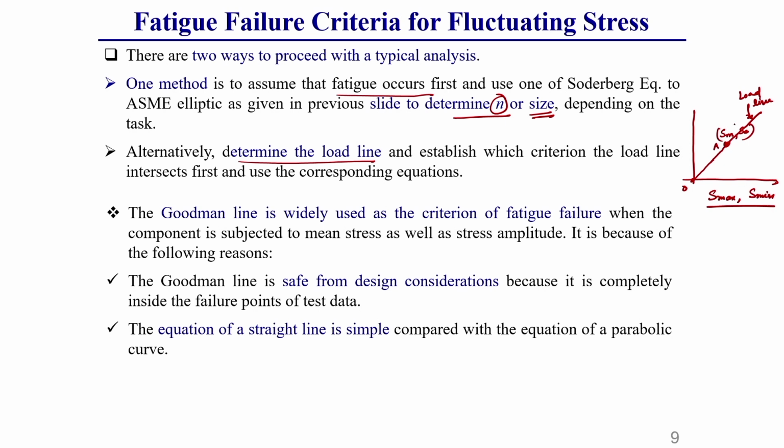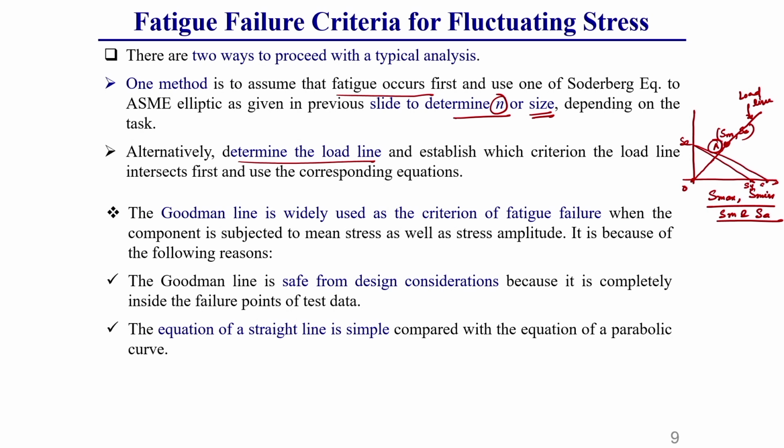First of all you need to find out what SM and SA are. Based on this we need to draw a point A. This point we connect with the origin, and if we extend it, this line cuts different failure criteria lines, like this is ASME, this is the yield line, this is Goodman. So, different failure criteria it cuts.